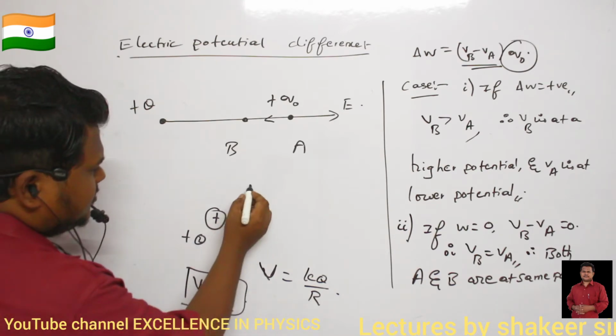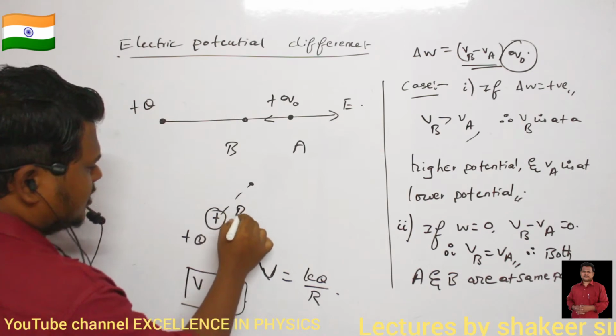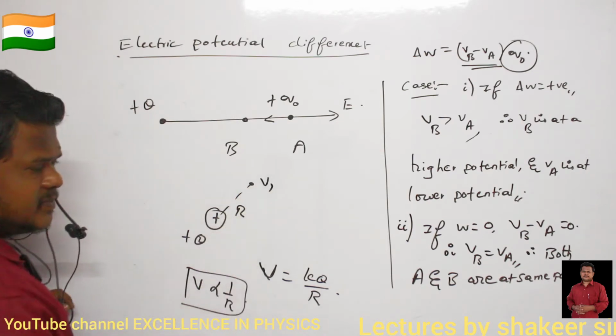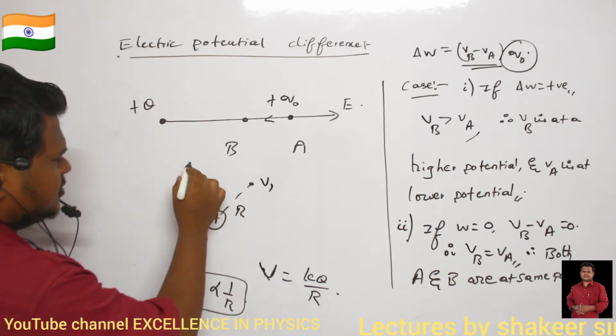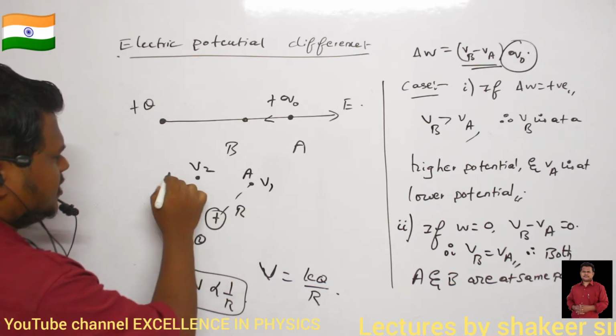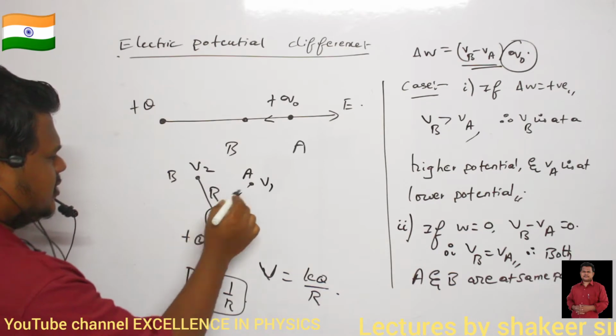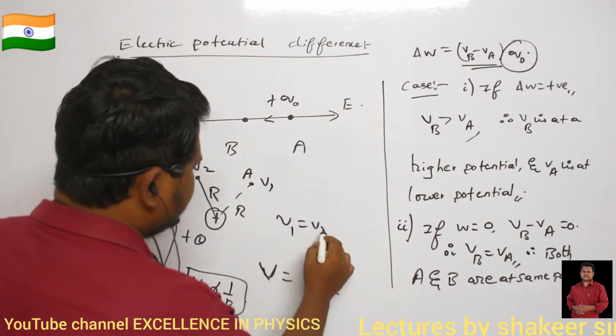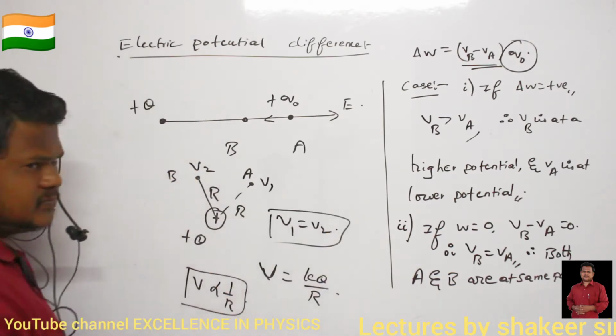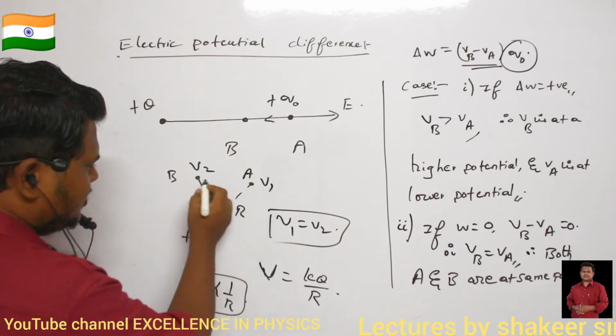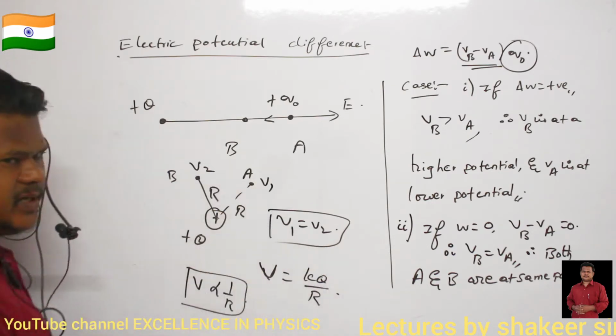If you take this point at a distance of r, here the potential will be V1. If you take another point, point B, this is point A, this is point B, and this is also at a distance of r only, then can I say definitely V1 is equal to V2? Yes, definitely the potential at point 1 and the potential at point 2 should be equal.